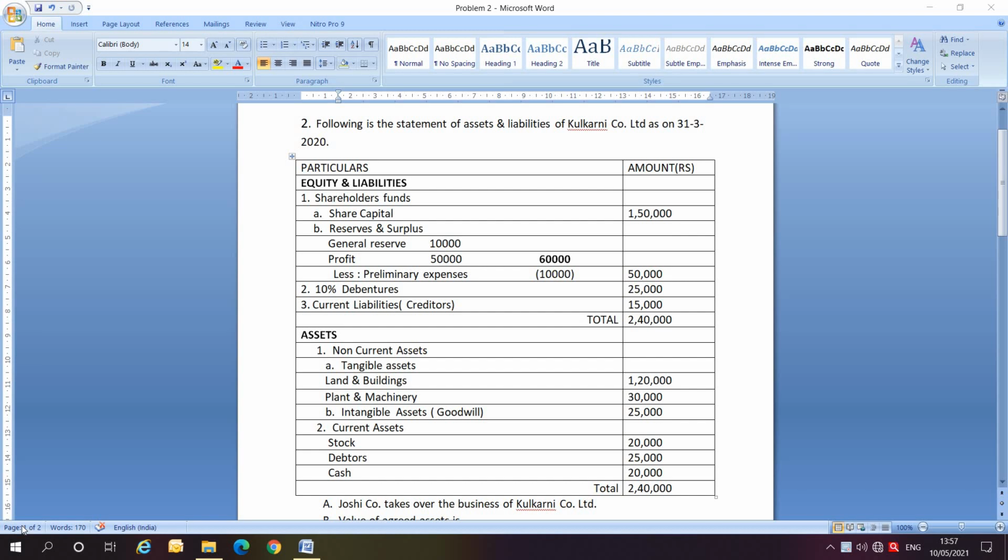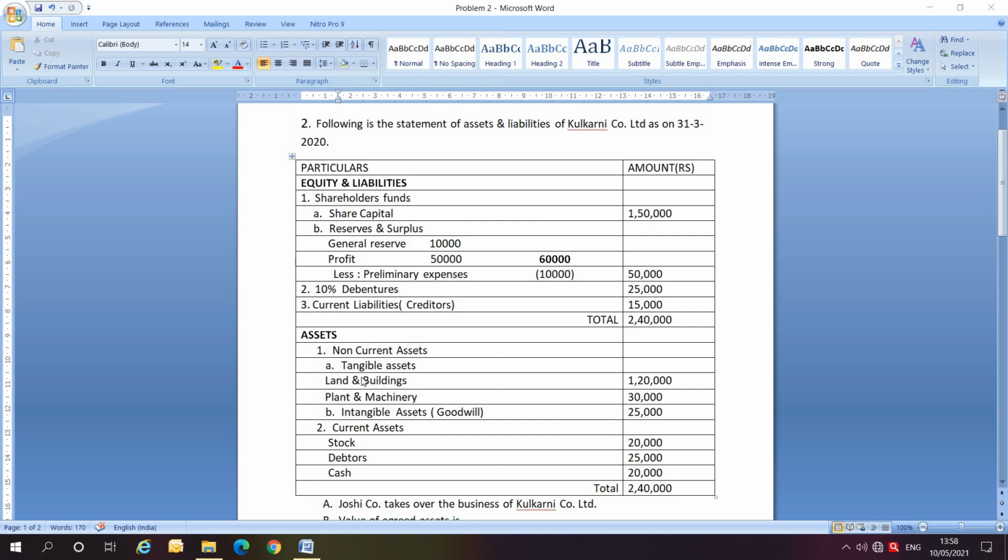Following is the statement of assets and liabilities of Kulkarni Company Limited as on 31st March 2020. So let us go through it. Under equity and liabilities, in shareholders' funds, share capital is 1,50,000. Now look at reserves and surplus. They've given general reserves and profit which is 60,000, from that minus 10,000 preliminary expenses, so total reserves and surplus is 50,000. Next is 10% debentures, then creditors.